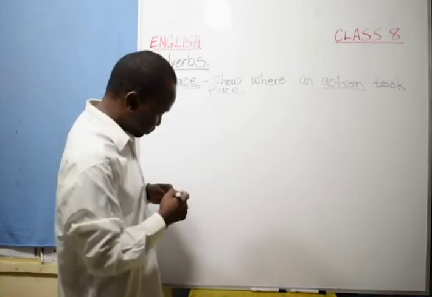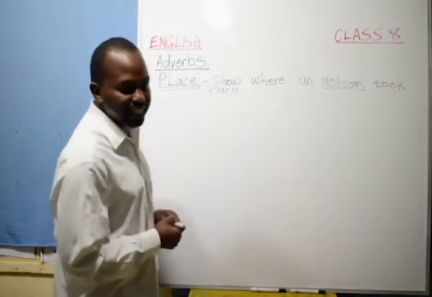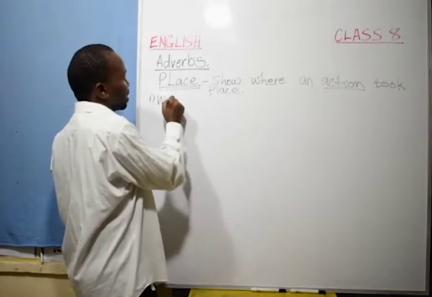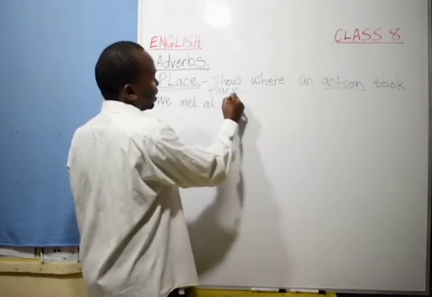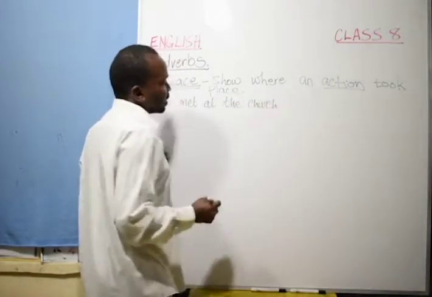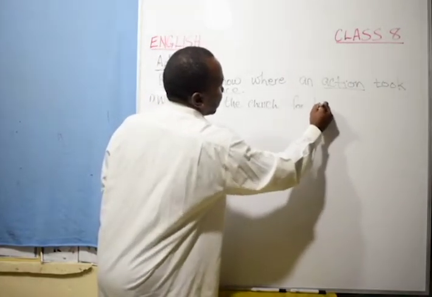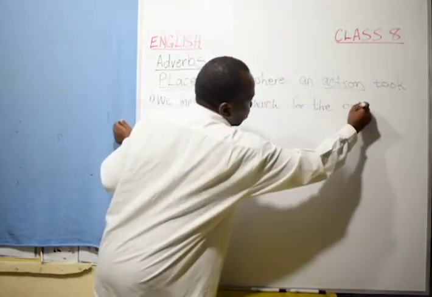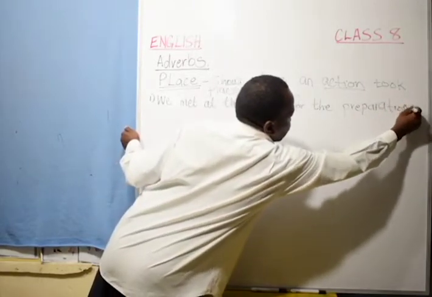For example, we can have in a sentence. Number one, we met at the church for the preparations.